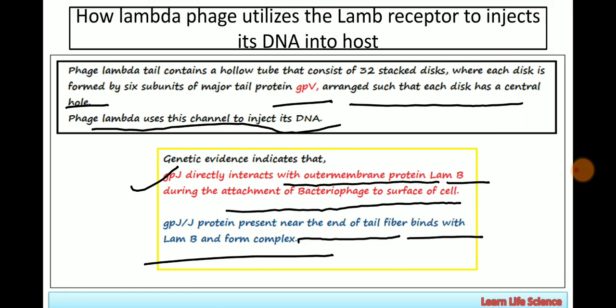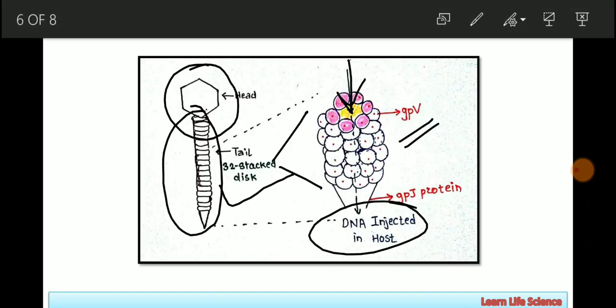So at the end of the tail of lambda bacteriophage there is another protein, GPJ, which is involved in interaction with the LAMB receptor, or the OmpF or OmpC receptor, present on the outer membrane of E. coli. So don't get confused with the proteins. Always remember that V protein is present on the stacked region of the tail, and the J protein is involved in the interaction with the receptor on E. coli.